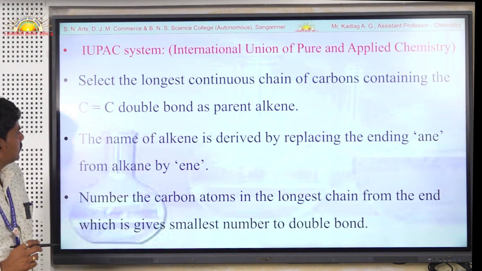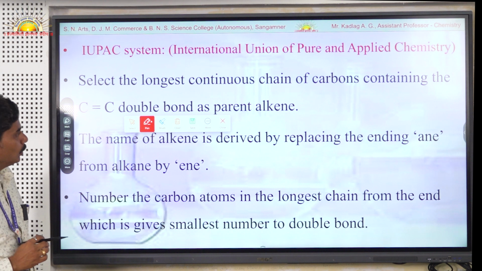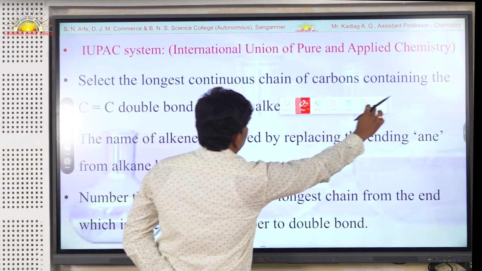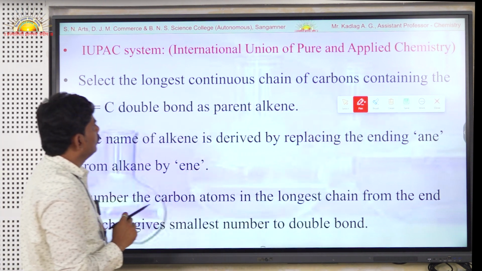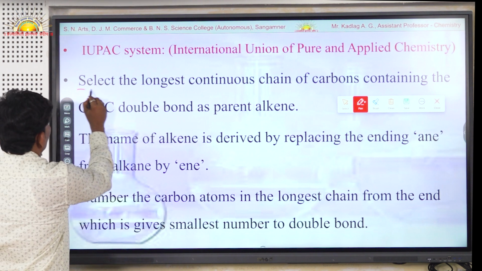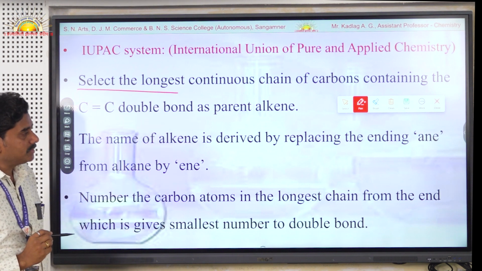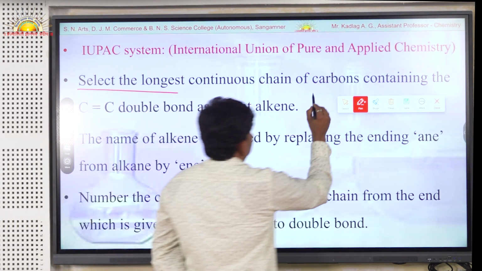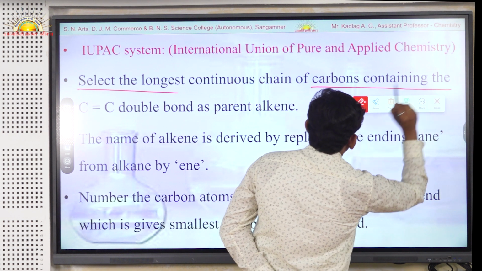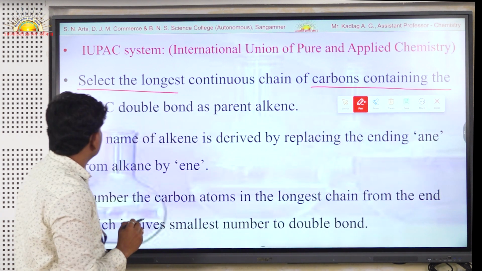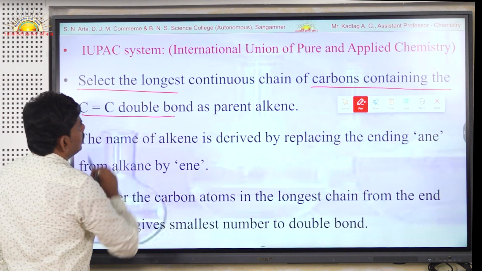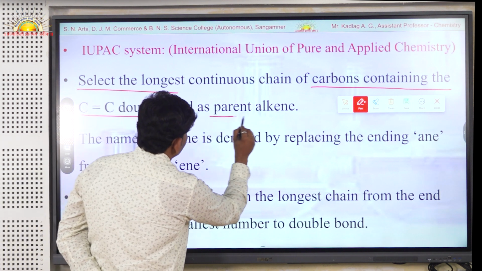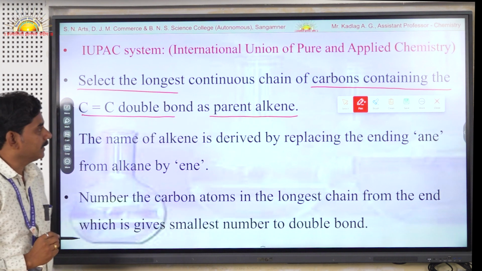In the IUPAC nomenclature system we have to follow some basic rules to name an alkene compound, and the first well-known rule is to select the longest continuous carbon chain. But keep in mind that this longest chain of carbons must contain the carbon-carbon double bond, and such a longest chain is considered as the parent alkene.